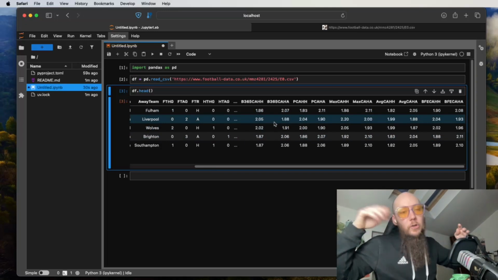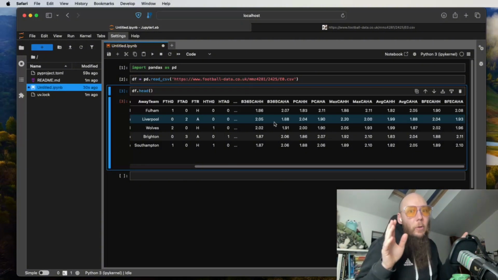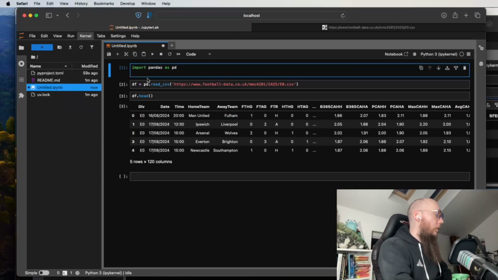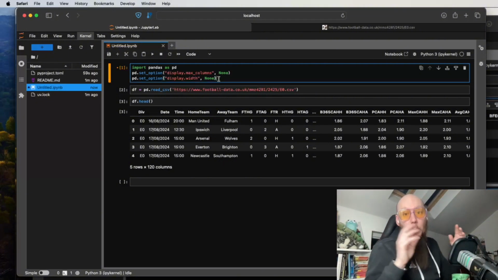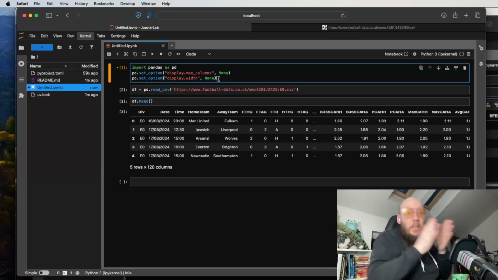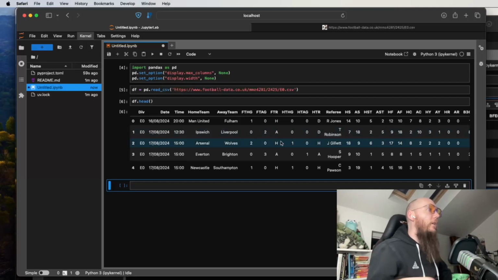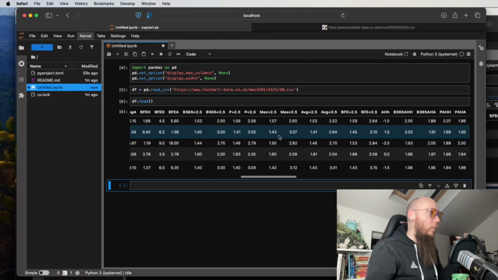So one of the first things we're going to do is change the behavior of this notebook to display all of the columns by default, because we are perfectly capable of scrolling. In order to do that, we're going to copy in two of the commands I have from my notes, which set the options in pandas to display max columns as None, which means it'll display all the columns, and display.width as None, which again will give us that ability. So if we rerun those and inspect the head again, you can see that a whole load more data has come in for us to look at, and we can scroll through it.